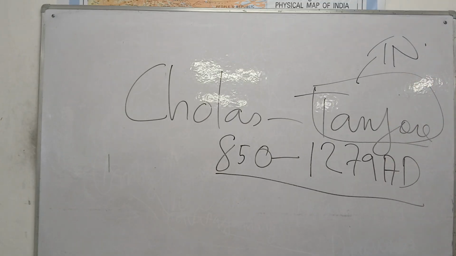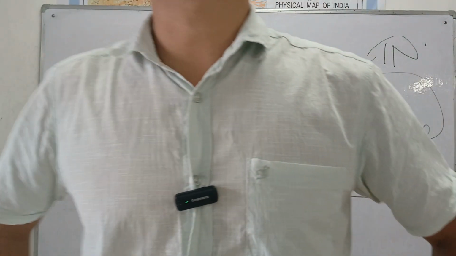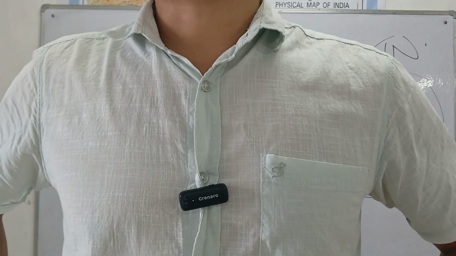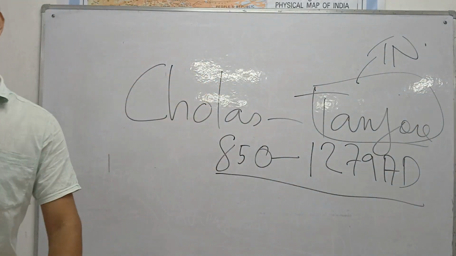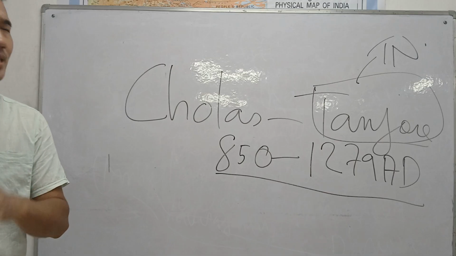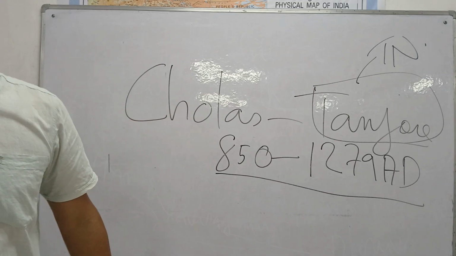Remember, I have given notes on the Cholas. In the ancient period, Sangam age: Cholas, Cheras, and Pandyas. Here is one more Chola, but this Chola is different. The most confusing thing is that they exist in the same area, Tamil Nadu.